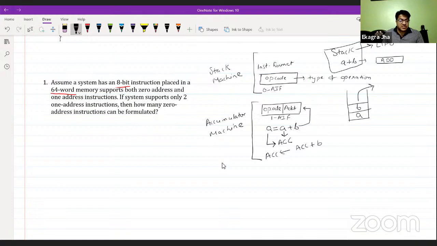So in this type of question, when we need to find the zero address instruction or lower address instruction, we have four steps to solve it. Starting from step one: design the instruction format.